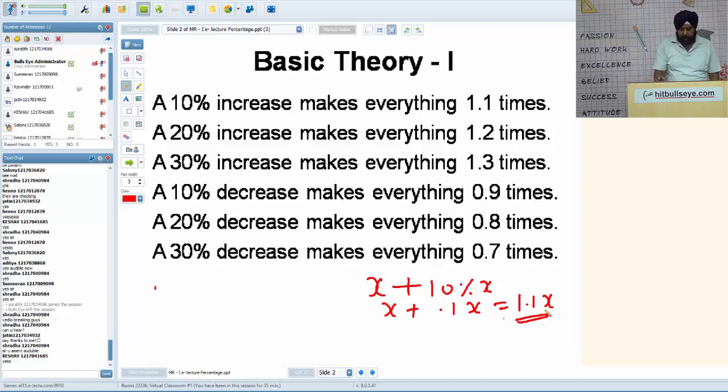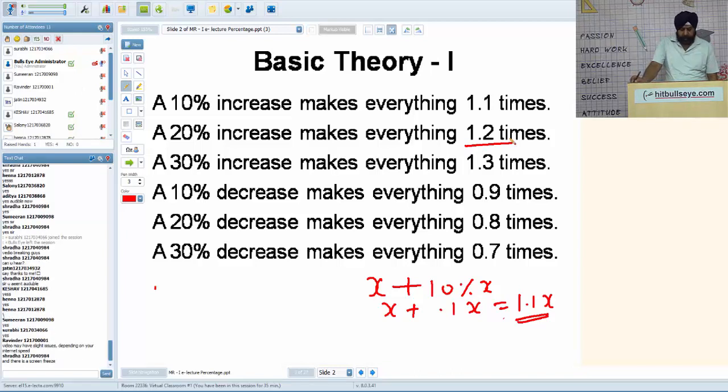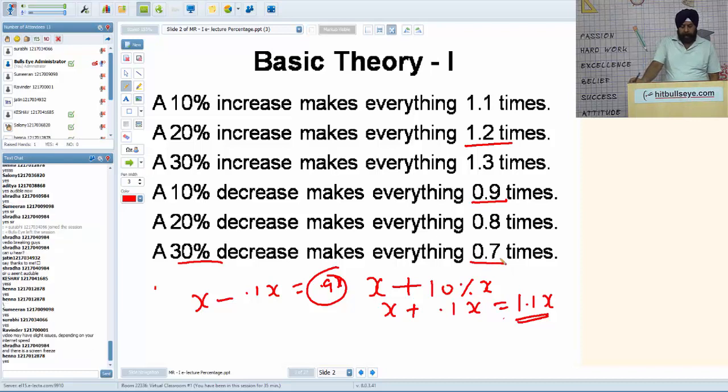So 20% increase makes things 1.2 times, and 30% increase 1.3 times. 10% decrease is 0.9 times: x minus 0.1x is equal to 0.9x. x minus 0.2x is 0.8x and x minus 0.3x will be 0.7x. Is it okay? In order to check whether you are listening to me or not, listen to me.